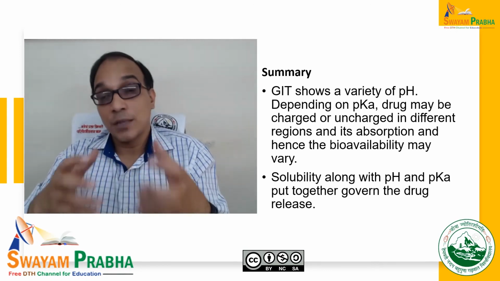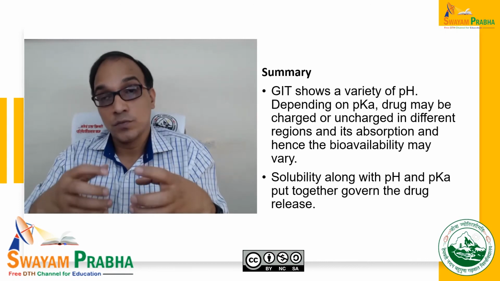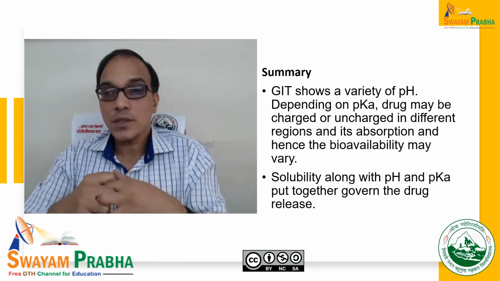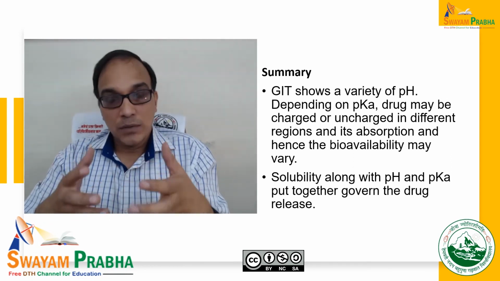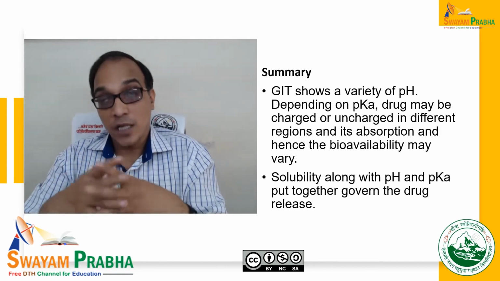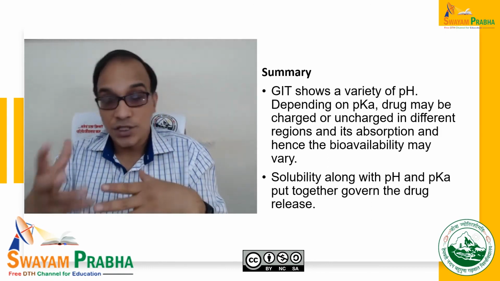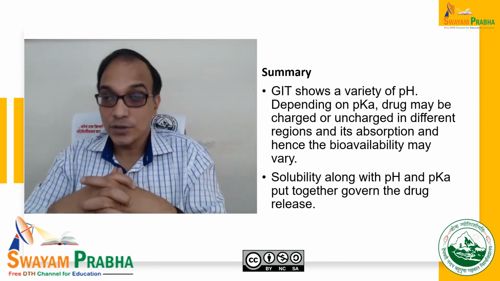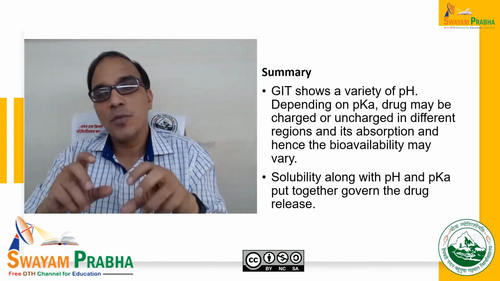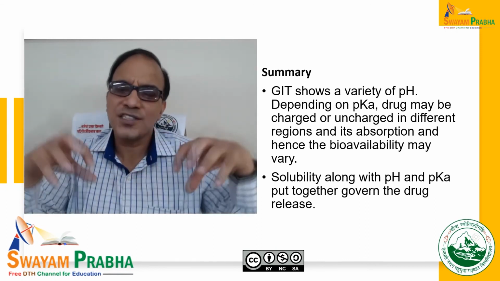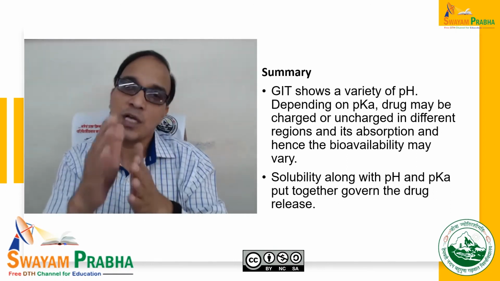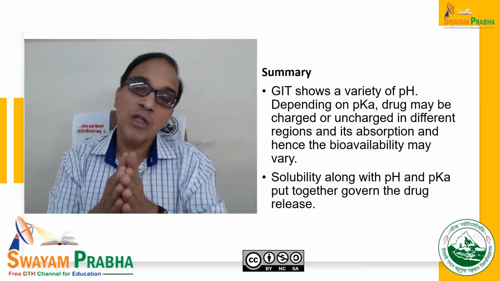However, some strategies we are going to deal with in detail in coming lectures, and it must be noted that the GIT shows a variety of pH depending on the acid dissociation constant, that is, the pK. The drug may be charged or uncharged in different regions, and its absorption, and hence the bioavailability, may vary. So pH, pK, solubility, dissolution, all we are studying because we want better absorption. So our aim is to improve the absorption and the bioavailability. So how can we do that?